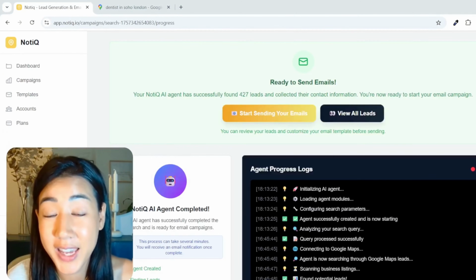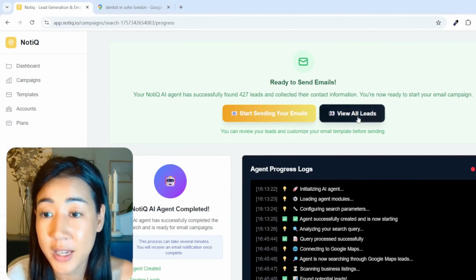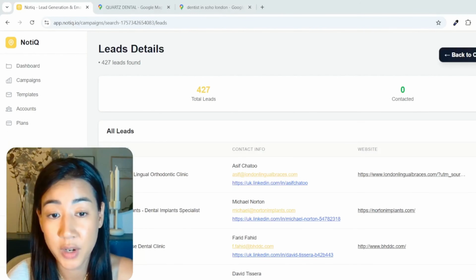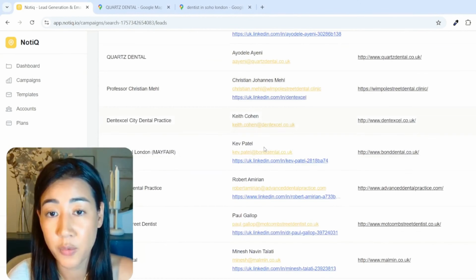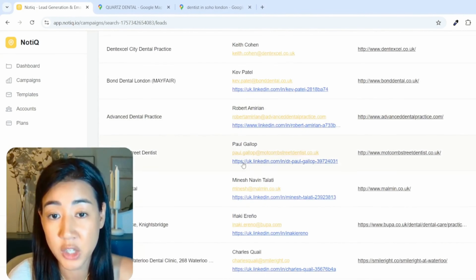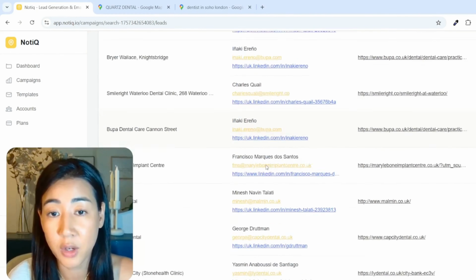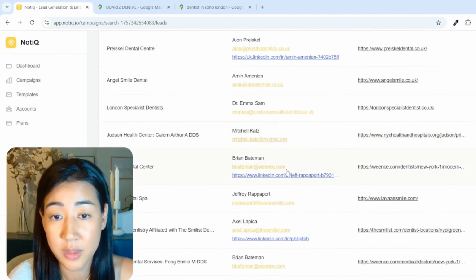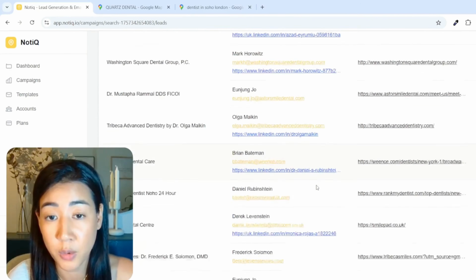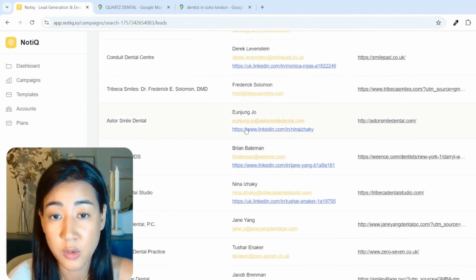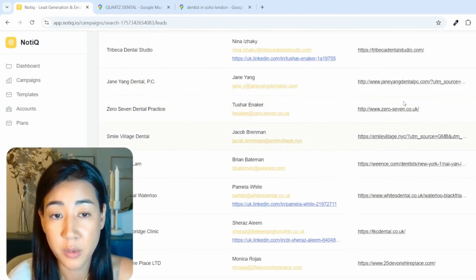Okay, so now the agent is done and we are ready to send the email. So let's go and check the leads. So we're going to click view leads. And here you can see all of the 427 leads we have in total, and the emails here that we found, you can see that we have to the decision maker, and it's the name at company name. And I'm very pleased with this search because we're going to reach out to people who actually are going to reply to us. And you can also see that we have their LinkedIn and also their website.